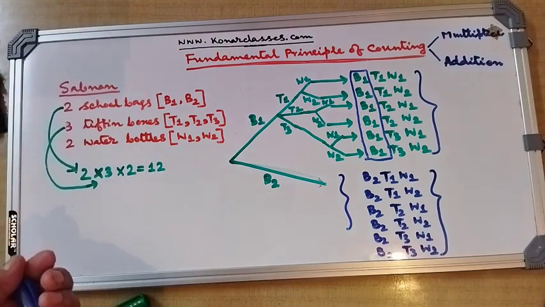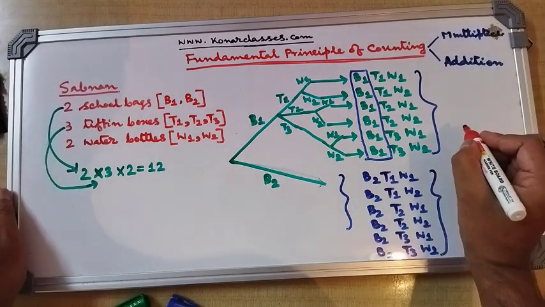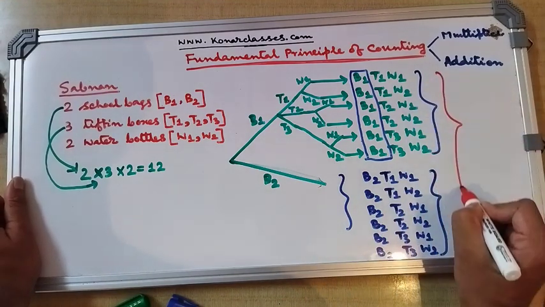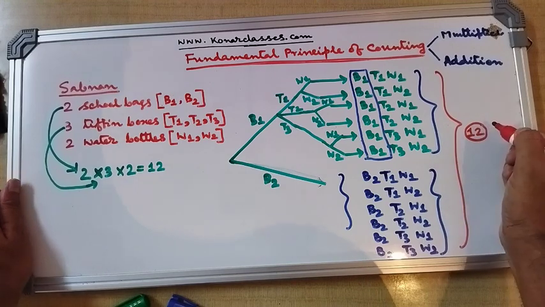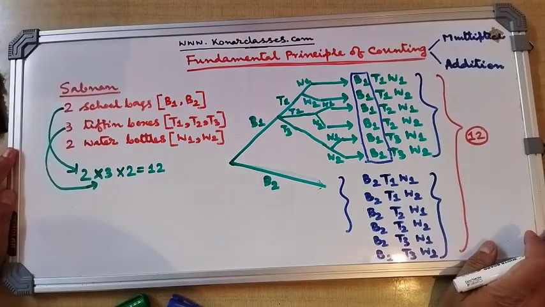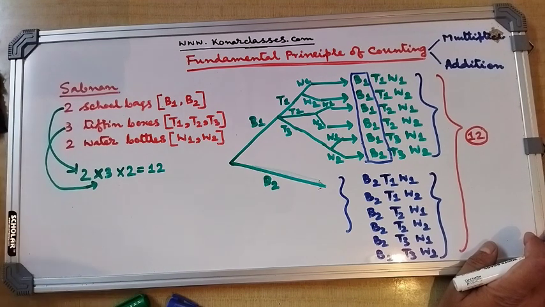So in total we get 12 different possibilities for selecting the school bag, tiffin box and water bottle. I hope you got a very clear idea, dear students, about the principle of multiplication.